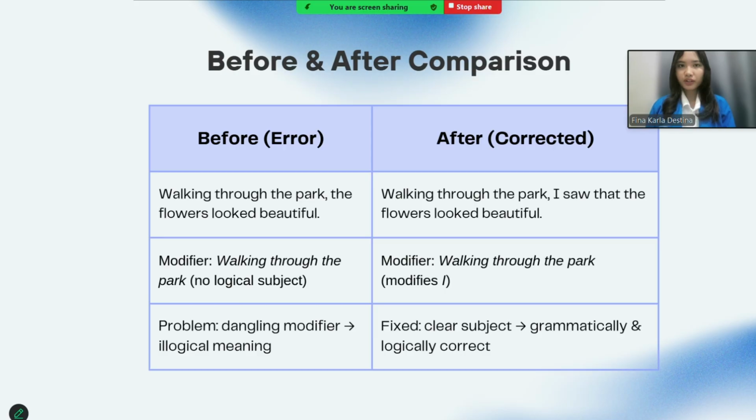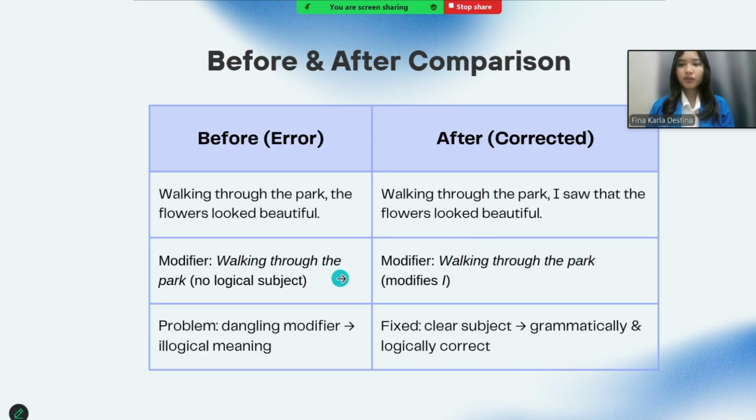Before and after comparison table. Here is the before, or error: "Walking through the park, the flowers look beautiful." After, corrected: "Walking through the park, I saw the flowers looking beautiful."